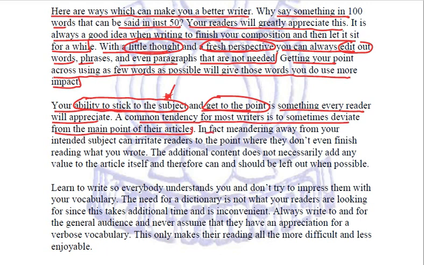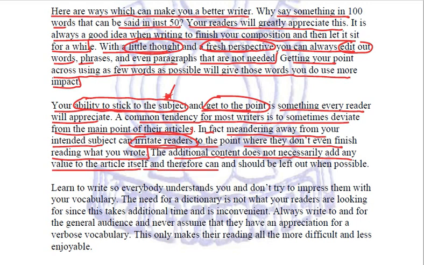In fact, meandering away from your intended subject can irritate readers to the point where they don't even finish reading what you wrote. So deviation, distraction from the subject irritates readers and they will leave. The additional content does not necessarily add any value to the article itself and therefore can and should be left out when possible.